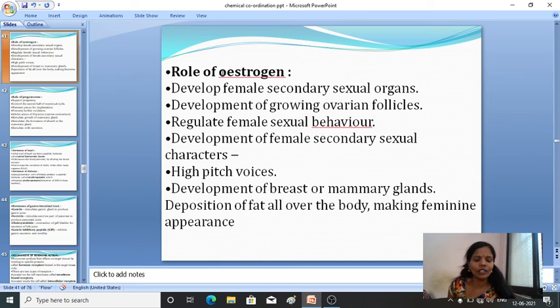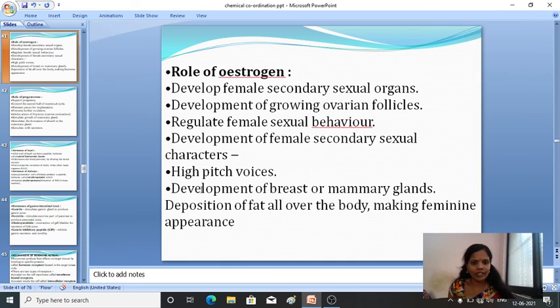What will the estrogen do? Firstly, it will develop the female secondary sexual organs. Then it is responsible for development of growing ovarian follicle, then it regulates the female sexual behavior, then development of female secondary sexual character. So these are the important functions.